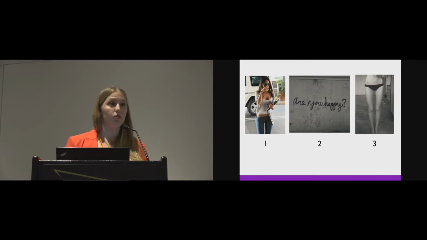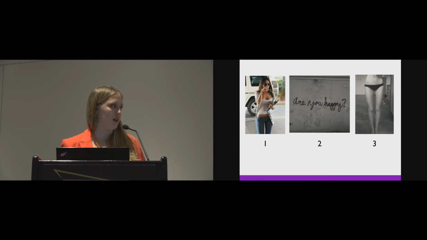1 is the post that we believe should be allowed to stay up on Tumblr's platform. 3 is something that we judge to violate Tumblr's community guidelines for self-harm. And we captured the 2s, which we think are concerning, but should be allowed to stay up, to capture that gray area that I mentioned earlier.